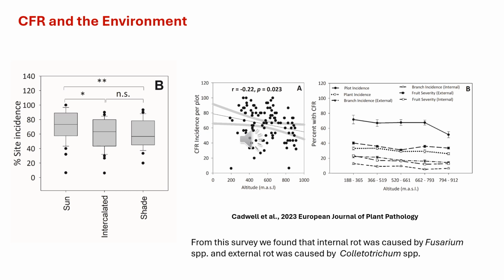The graph on the right shows the negative correlation between altitude and coffee fruit rot. That means that at higher altitudes in Puerto Rico, we got less coffee fruit rot. From this survey, we also found that internal rot was caused mainly by Fusarium species, and external rot was caused by Colletotrichum species.